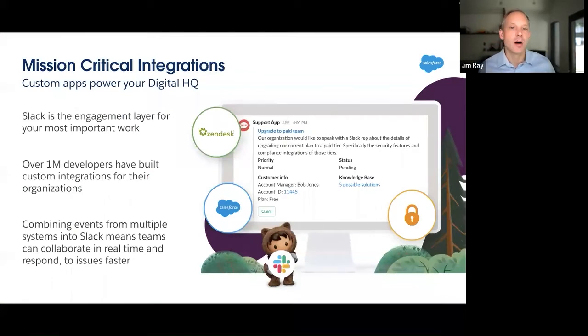So we know that these off-the-shelf integrations are a fantastic way to get started with the platform. And we also know that custom development is how organizations go even deeper. And so today, there are 1 million developers that are using the Slack platform to build custom mission-critical integrations that help their organizations do amazing work. And so the ability to combine events from multiple disparate streams and sources of record is what makes Slack the engagement layer for your most important work. And this is especially true when it comes to everyday tasks that require things like collaboration or feedback or some kind of approval process.